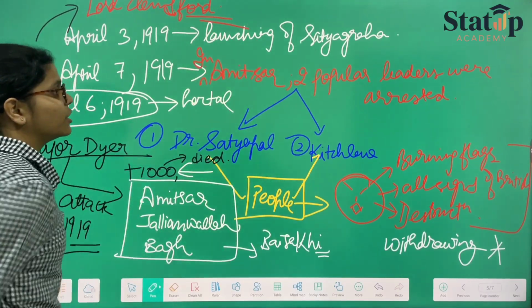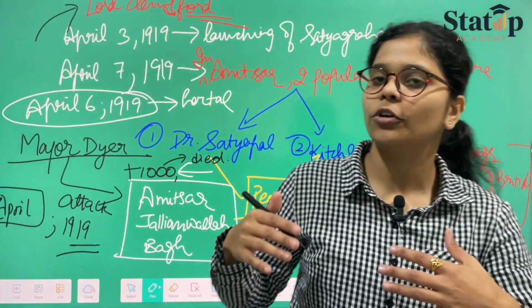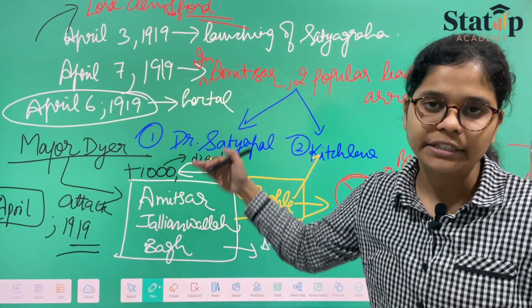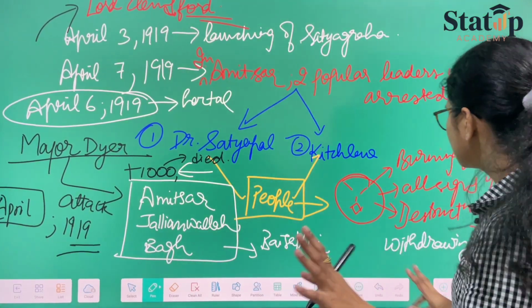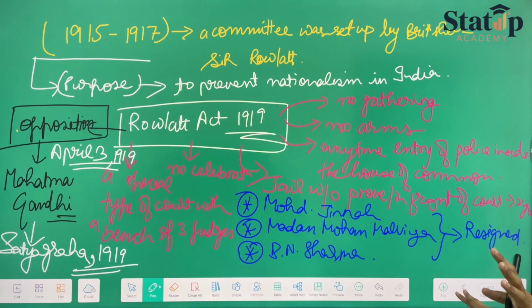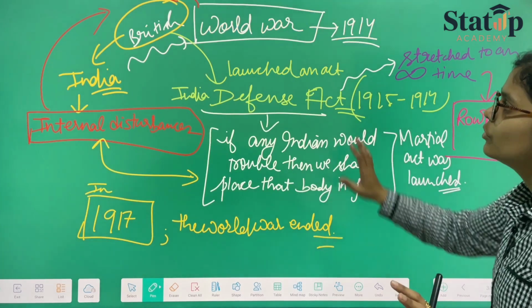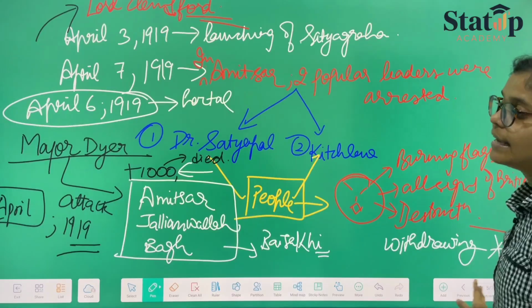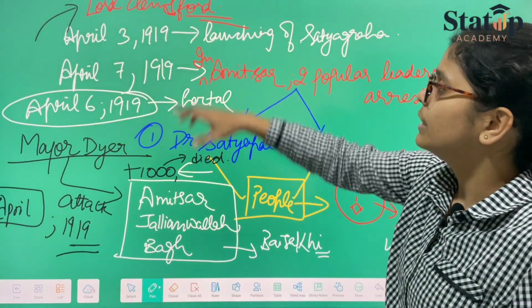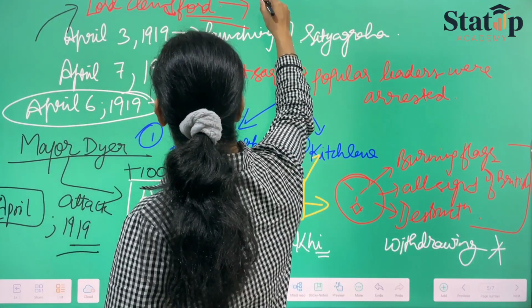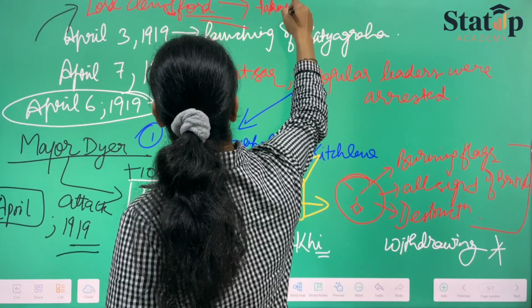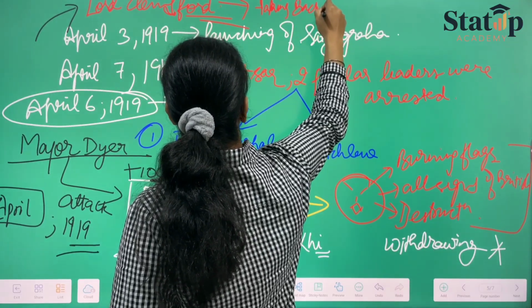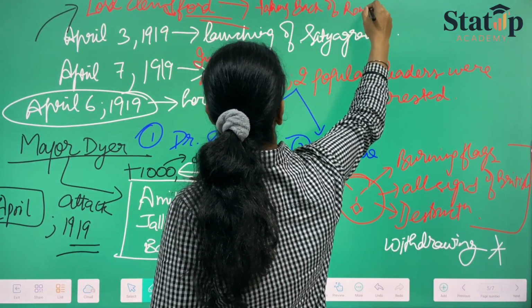So all these things happened, and who the leaders were, what the dates were, what the names were, this is what we are going to study. I hope you have understood what we shall be studying: the scene starting from the World War and ending at the taking back of the Rowlatt Act.